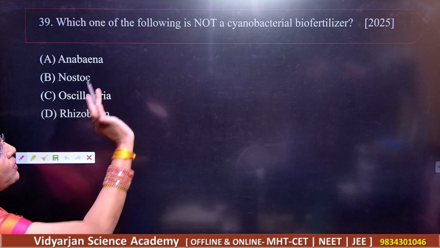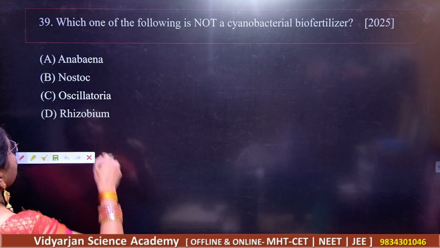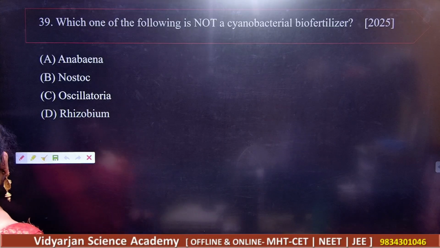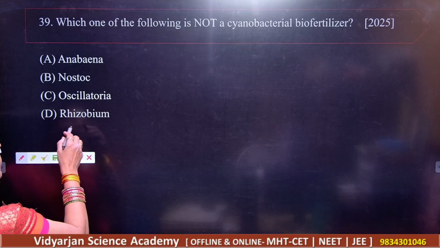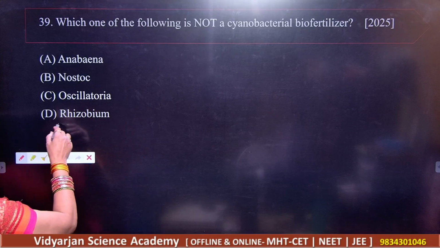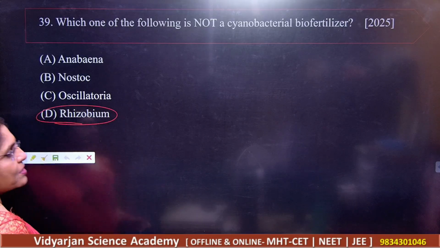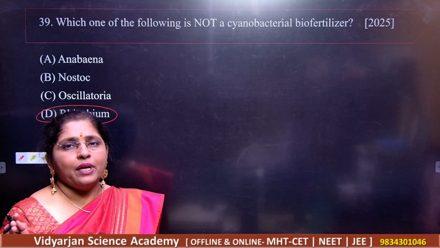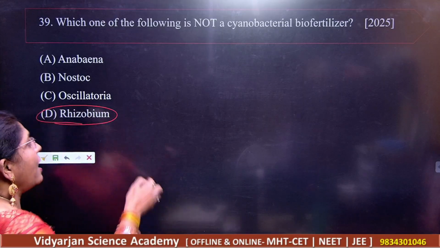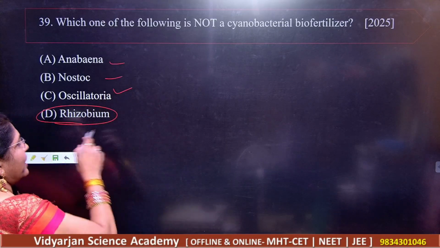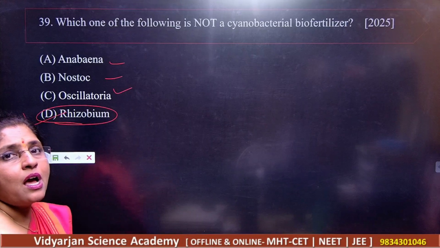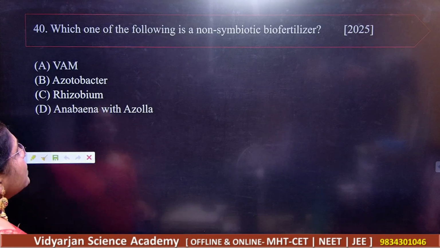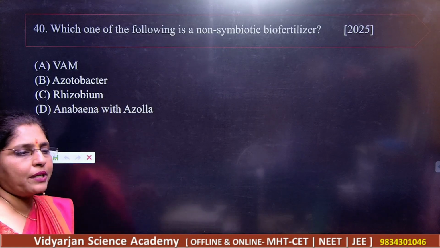So which one of the following is not a cyanobacterial fertilizer? Anabaena, Nostoc, Oscillatoria, and Rhizobium. So you should know which is not a cyanobacterial fertilizer. This is the correct answer, because you know that Rhizobium is a symbiotic bacterium. It is not a cyanobacteria, and all of the others are cyanobacteria. Your correct answer here is Rhizobium. Got it?